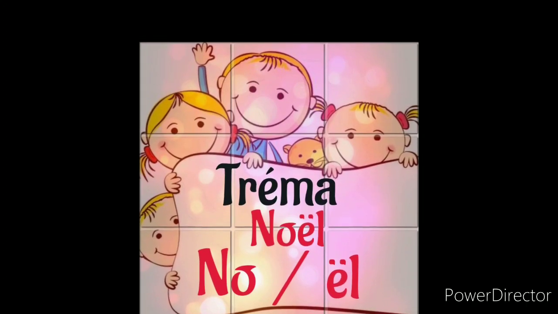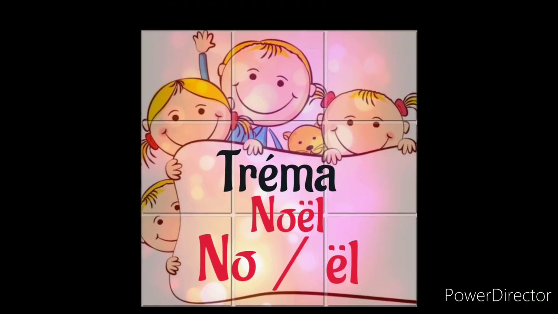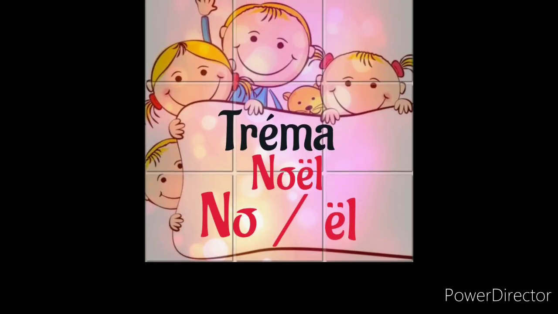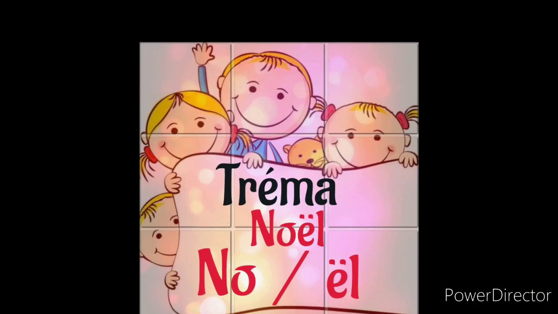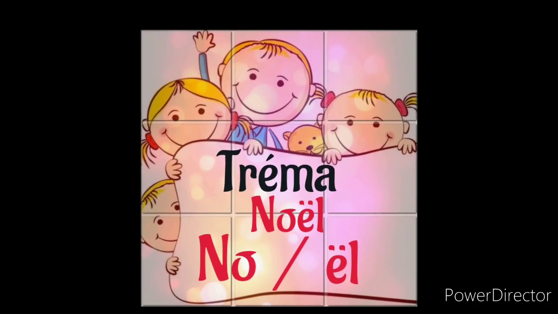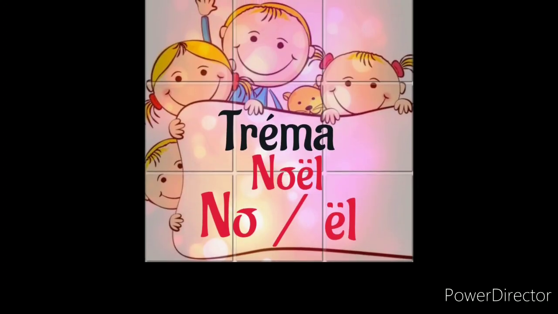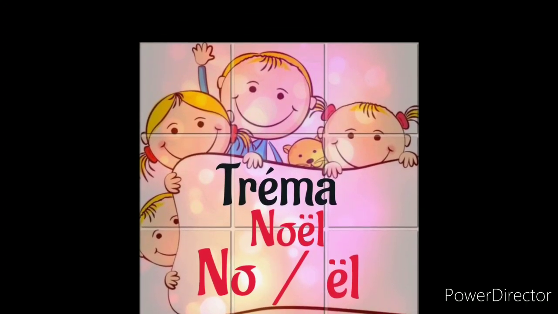We have to pronounce No separately, el separately. So it is Noël. Above the E we have tréma, which denotes that we have to separate the vowels when pronouncing. If there is no tréma, it gives a different pronunciation. So we will use tréma here.